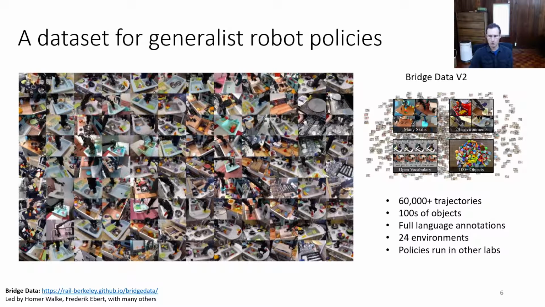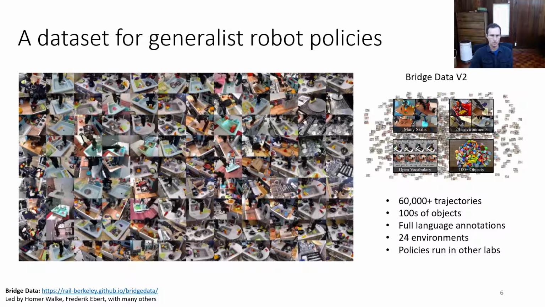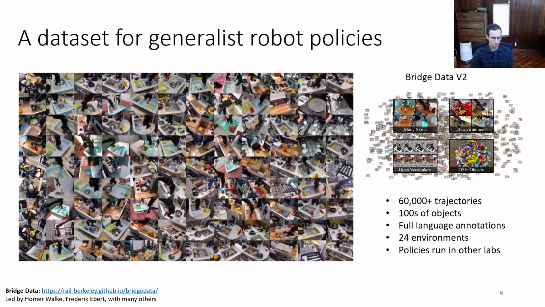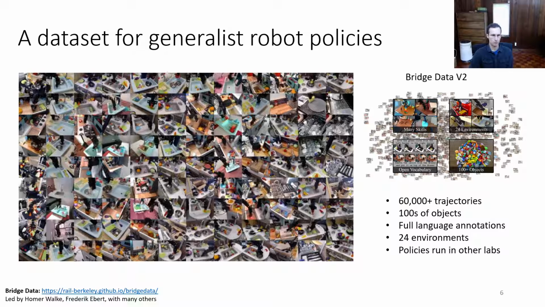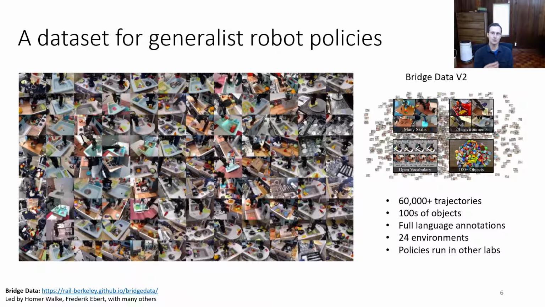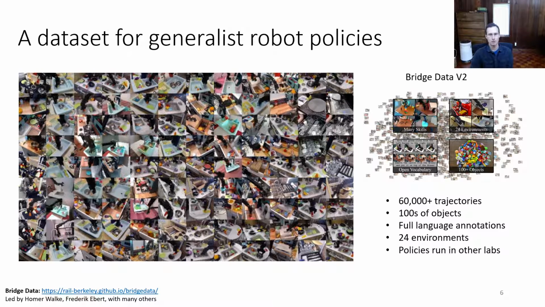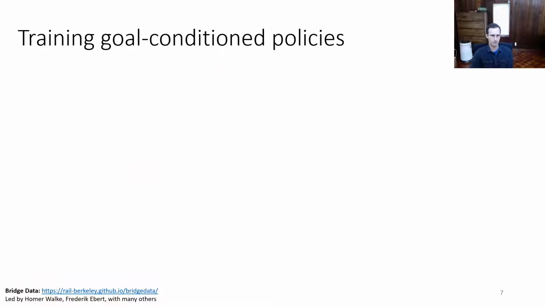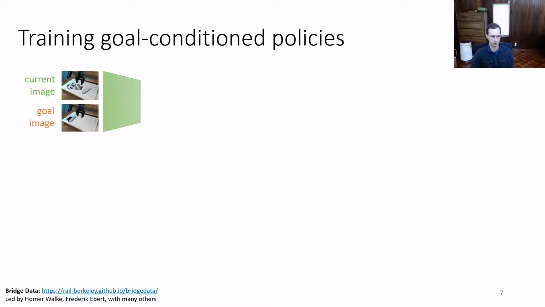But what I want to talk about today is how we can use Bridge Data v2 to train goal conditioning policies that can perform a huge range of different tasks, and then how we can take these goal conditioning policies and adapt them to a wide range of different downstream uses. So the idea is going to be very simple. We're going to train neural network policies that take in the current image that the robot sees, and then a photograph of the goal that we want the robot to accomplish. So if we want the robot to sweep this dirt, then the goal image has the dirt correctly swept over to the side, and then the policy outputs the action that the robot is supposed to perform.